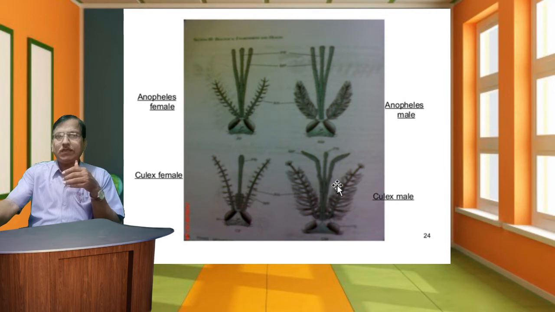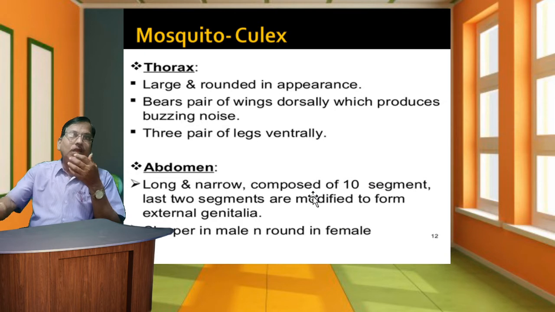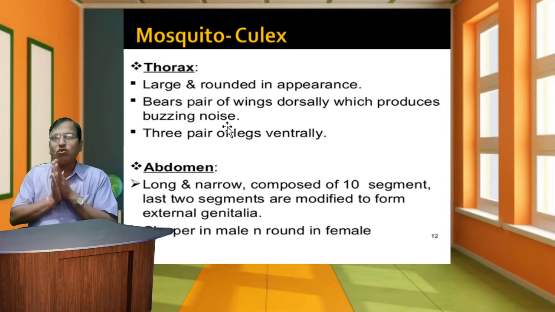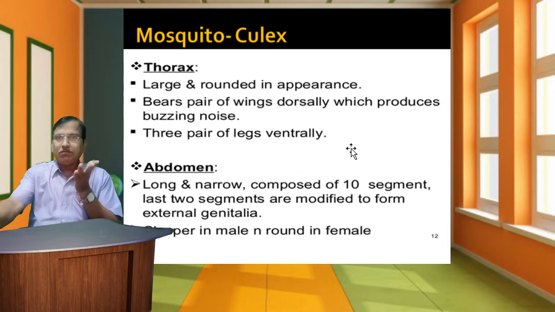This is a Culex female, showing the plumose type of antenna, and also the mouth parts in these diagrams. In Culex, we already covered the head and its appendages. Next is the thorax. The thorax is large and rounded in appearance, and bears a pair of wings dorsally which produce a buzzing noise. There are three pairs of legs ventrally in the thorax region.